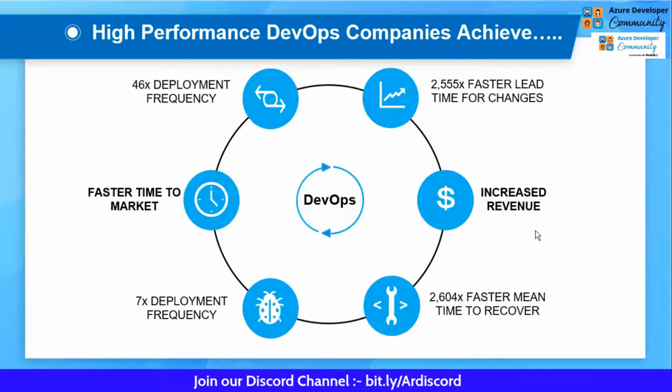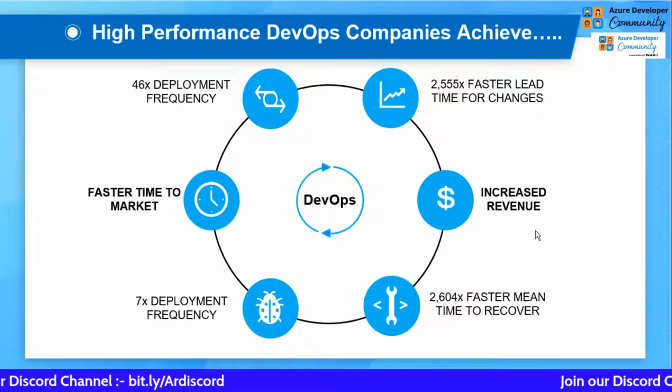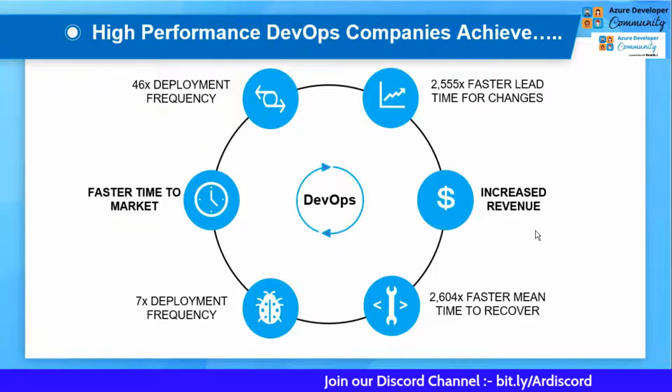Earlier, before DevOps, it used to take a lot of time to do this part. So DevOps has made these things very easy, very helpful for the people.